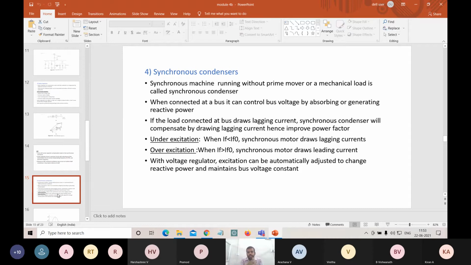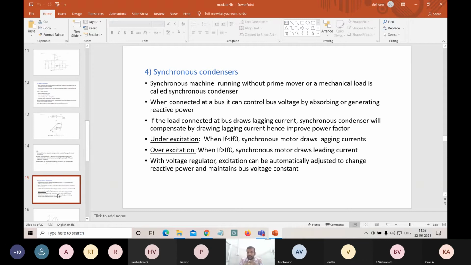If you are connecting a synchronous condenser at the bus, or any of the different devices, whether it is FACTS devices, shunt capacitors, series capacitors, shunt reactors, series reactors, whatever the devices, if you connect them at the bus, automatically there will be control of the voltage as well.